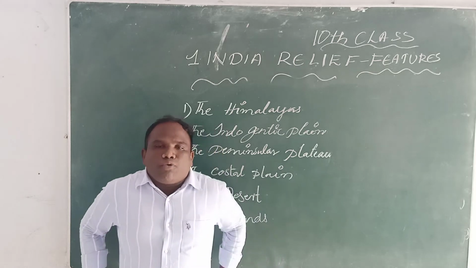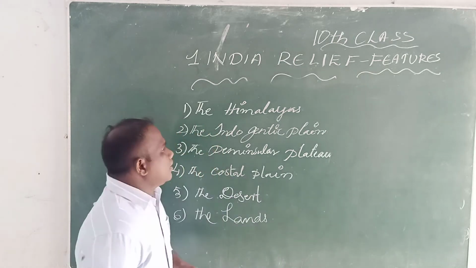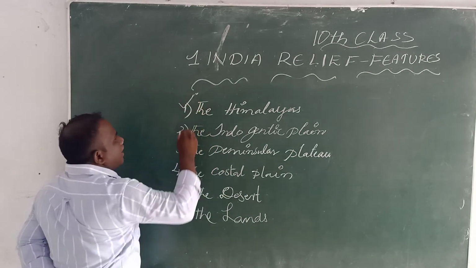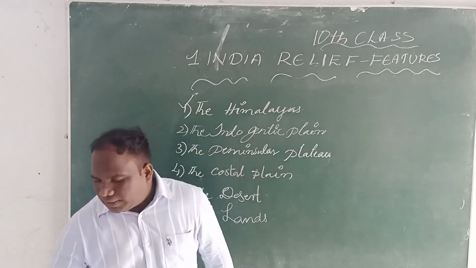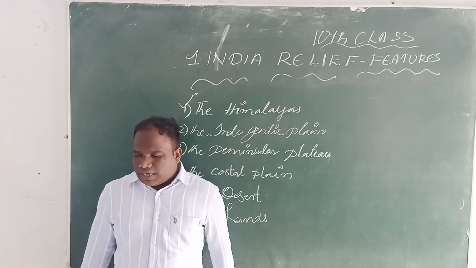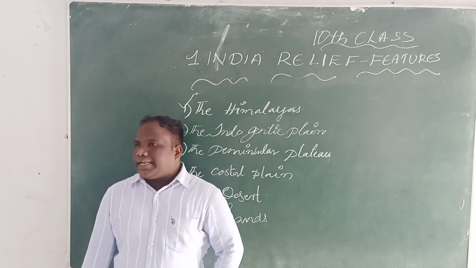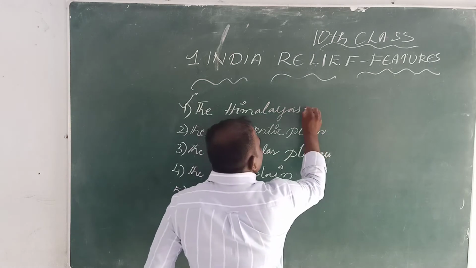So now we will discuss the Himalayas. The first major relief division is the Himalayas. The Himalaya ranges run in the west to east direction.